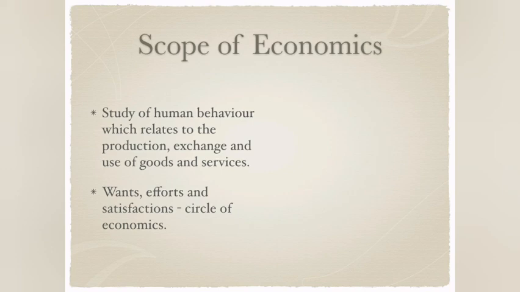So we want, meaning we need. To fulfill the wants, what do we do? We earn. We earn money, and then ultimately we satisfy the wants. And once we satisfy our wants, again the cycle goes on. New wants bloom, right? So that is your cycle of economics.